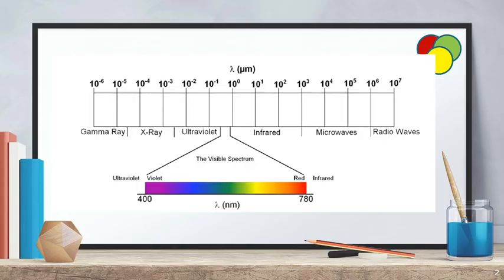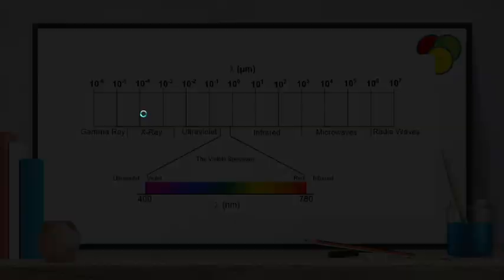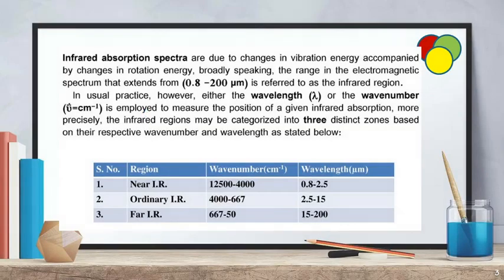Right, so see here. IR absorption spectra is due to change in the vibrational energy accompanied by changes in rotational energy.